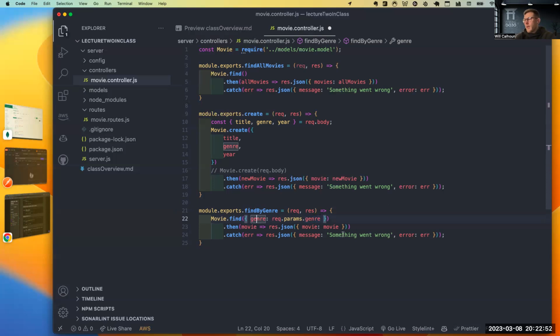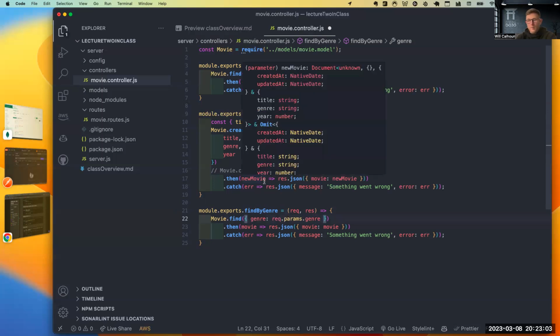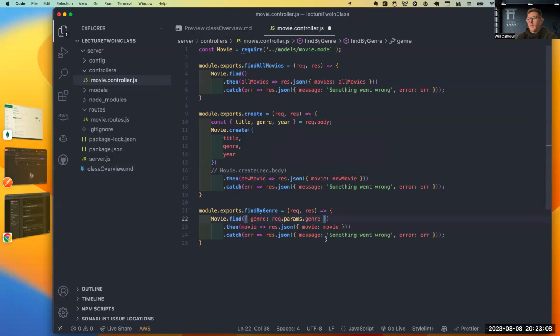And so what I can do is use this req.params. Remember, our request is a big object. In there, it's got some parameters or things that we pass in through our route. And here, we're going to say that it was genre, and we'll see here in a second. It's going to take that value and say, okay, I want all the ones that have the key of genre where it is comedy here. And then if it works, we're going to return movie, and if not, they're going to say something is wrong.